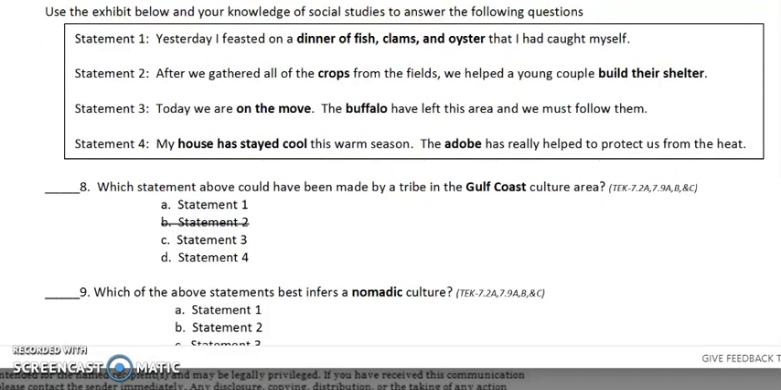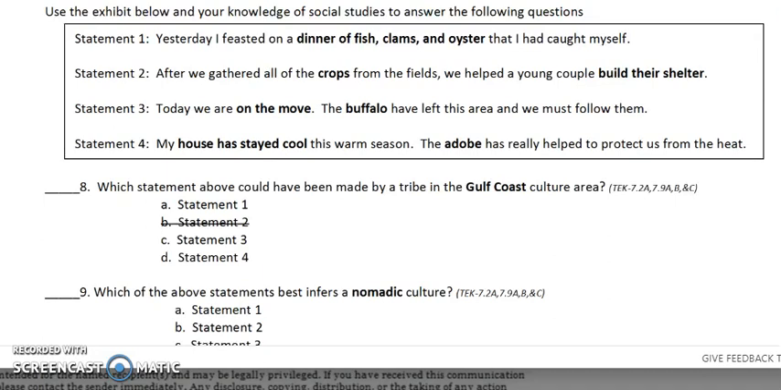Use the exhibit below and your knowledge of social studies to answer the following questions. Statement 1. Yesterday I feasted on the dinner of fish, clams, and oysters that I had caught myself. Statement 2. After we gathered all the crops from the fields, we helped a young couple build their shelter. Statement 3. Today we are on the move. The buffalo have left the area and we must follow them. Or Statement 4. My house has stayed cool this warm season. The adobe has really helped me protect us from the heat.